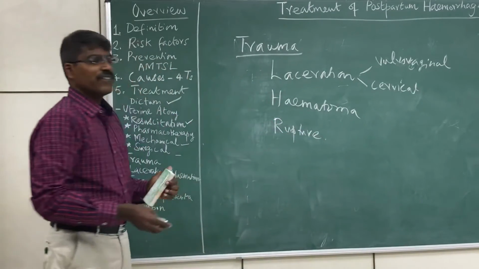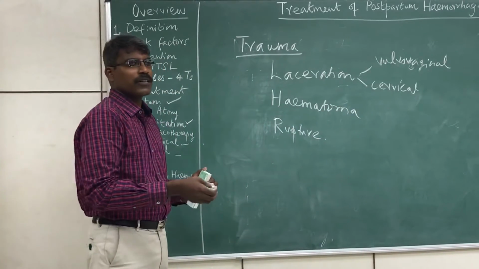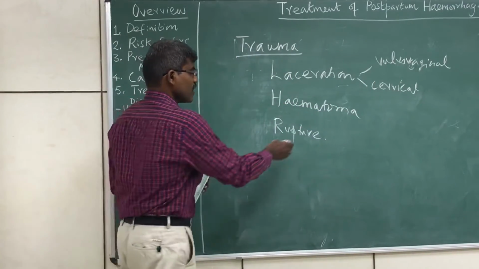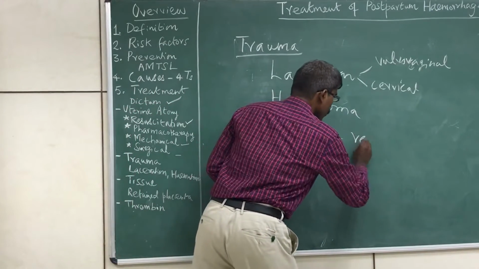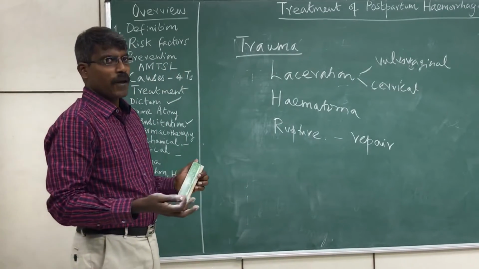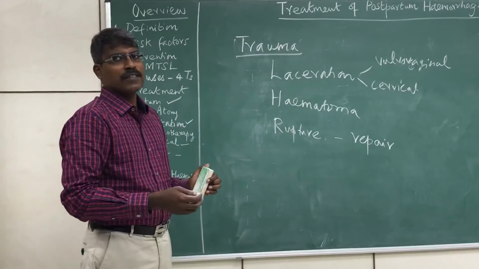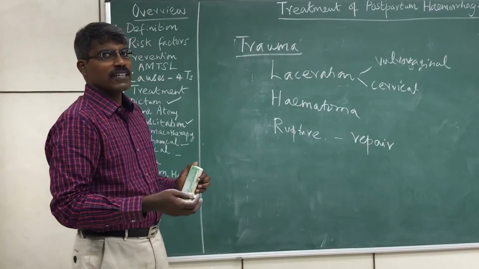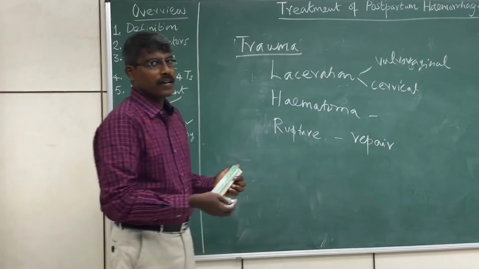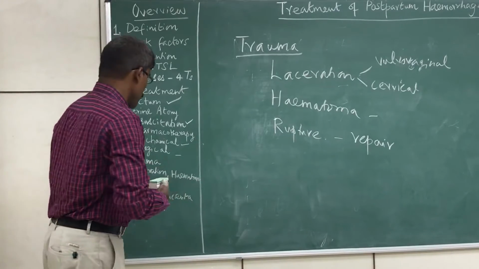Now, how to deal with this? If there is a laceration, again we need to see what is the tear, and it needs to be sutured. If there is a rupture of the uterus, again we can do a repair of the rupture. If it is very big or beyond repair, we need to do a hysterectomy. Hematoma, again we have to do a physical examination of the patient, and if there is a hematoma, especially more than 3 cm, it needs to be removed manually. So this is what the causes are as far as trauma goes and how we have to manage.